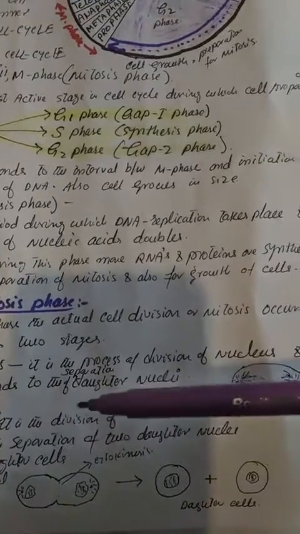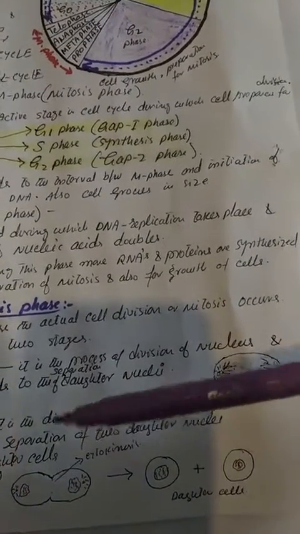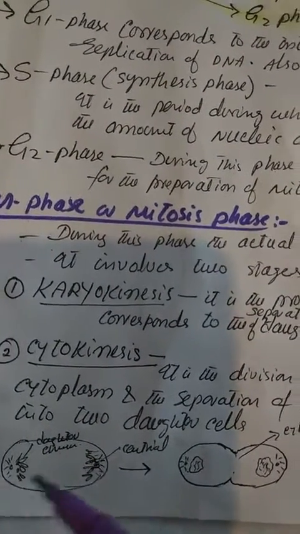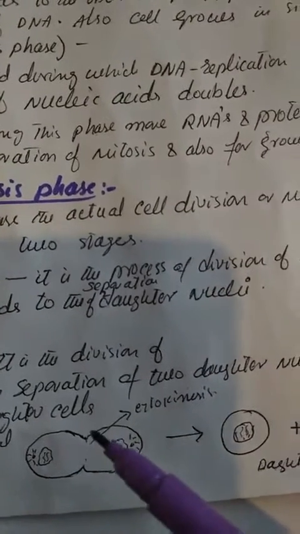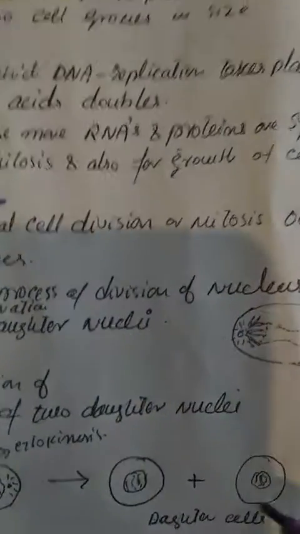Cytokinesis is the division of cytoplasm and the separation of two daughter nuclei into two daughter cells. As you can see in the sketch, first of all, the two daughter nuclei are formed. Then starts the division of cytoplasm, which is also known as cytokinesis, which ultimately results in the formation of two daughter cells.